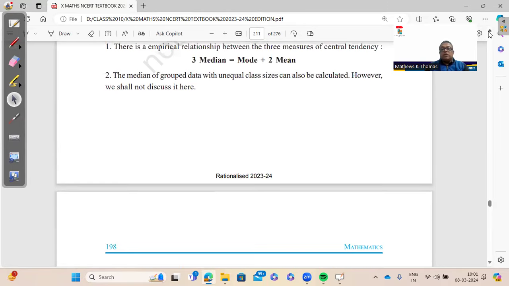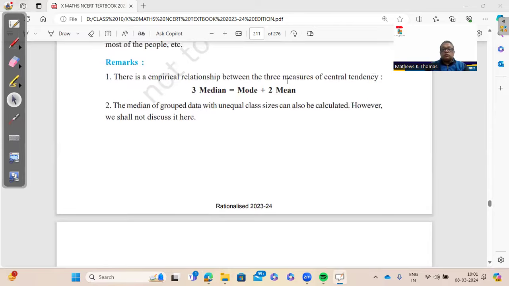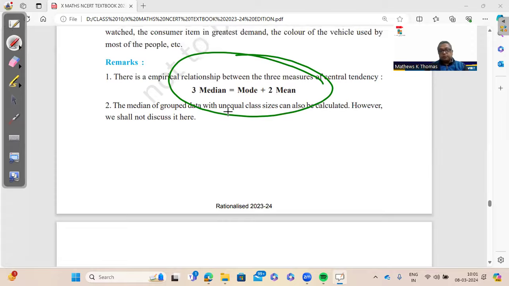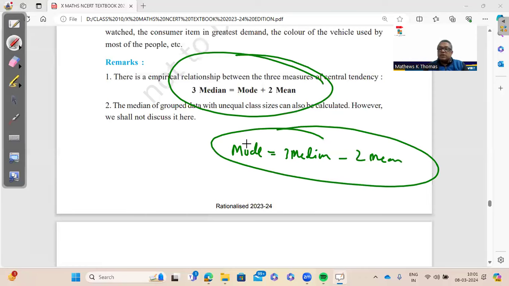This is very important. This is called the empirical formula. Mode plus 2 mean equals 3 median, or we can say mode is equal to 3 median minus 2 mean. It's the same thing. You should know this, because sometimes in the exam they will ask you to find mean, median, and mode, and that becomes a long question. So you can find any two and use the empirical formula to find the third.